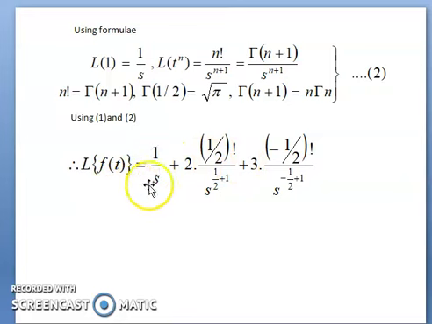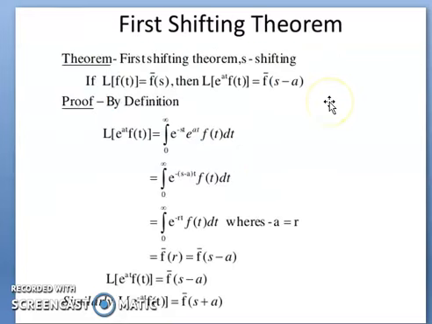Now the next property is the first shifting theorem of the Laplace transform. The theorem is: if L of f(t) equals f bar of s, then L of e to the power at f(t) becomes f bar of s minus a. So this is the first shifting theorem of the Laplace transform. Again I repeat the statement of the first shifting theorem.